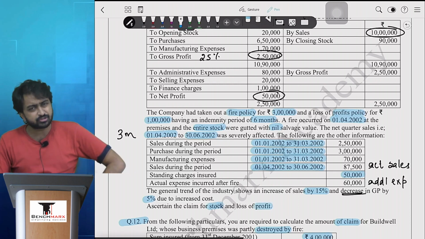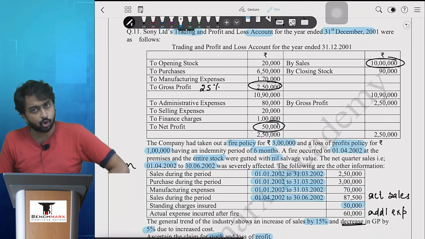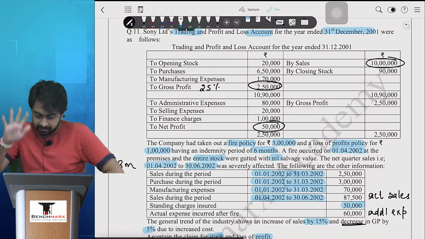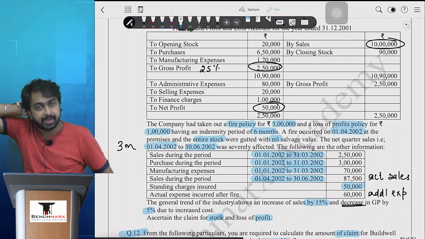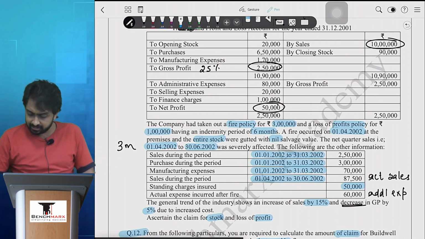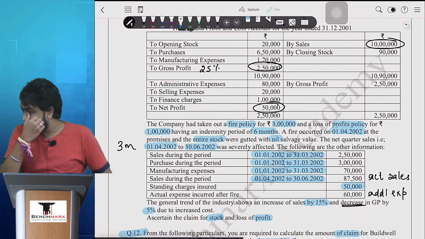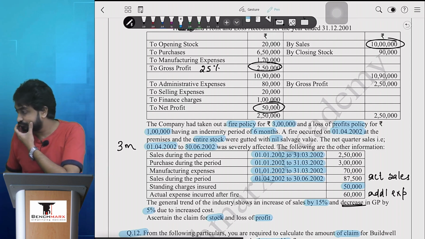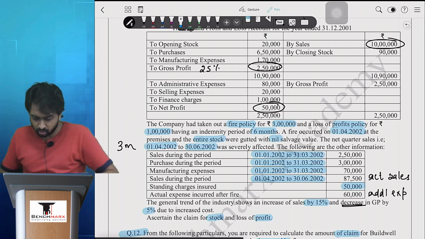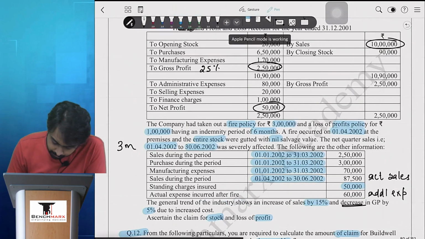So loss of stock appears to be pretty simple because they have themselves given the trading account. All we have to do is make a memo trading. Details are given in the second table. We'll use those details. We'll use the GP. We'll adjust for trend. And then we'll find out the closing stock on date of fire, and then we'll figure out the claim, and then we'll come to loss of profit. So can I start the loss of stock part जो काफी simple दिखाई दे रहा है? बताइए. हाँ, तो loss of stock तो काफी simple है. So we can directly start with question number 13.